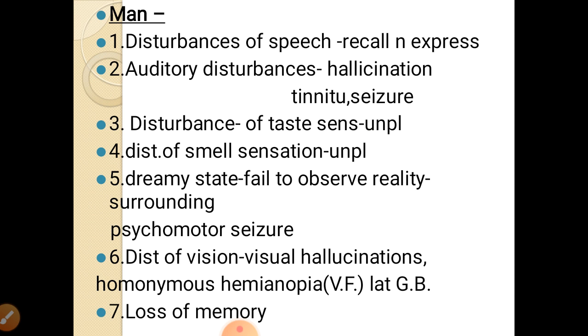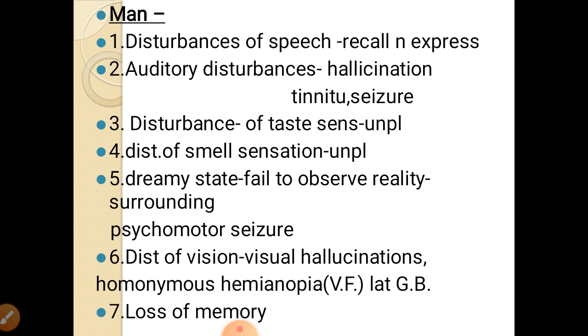The auditory disturbances are there, which show hallucination, that is tinnitus, seizure, etc. Disturbance of taste sensation is there, unpleasant taste sensation is there, disturbance of smell sensation is there, again unpleasant smell sensation. The subject may have a dreamy state, he fails to observe reality and goes into dreams, which is also called psychomotor seizure.